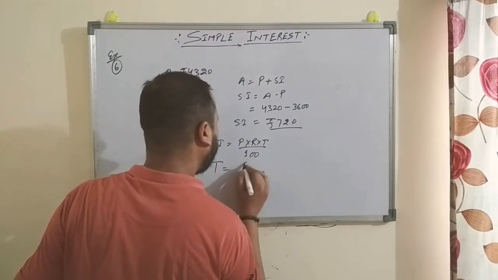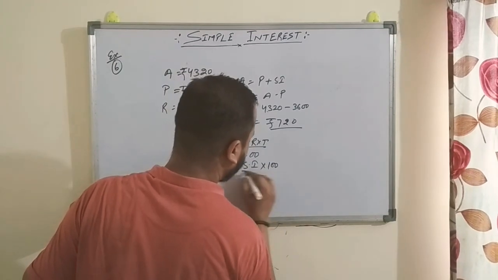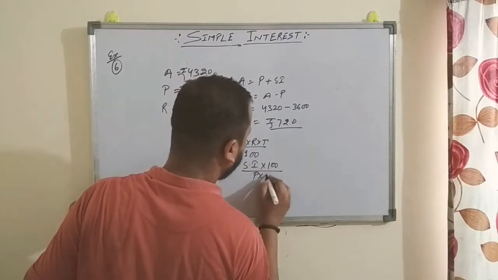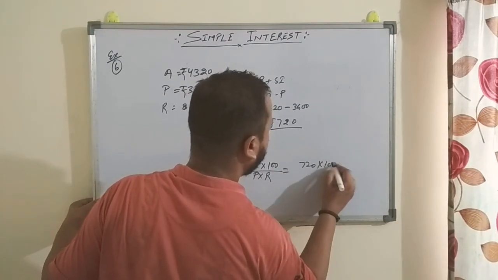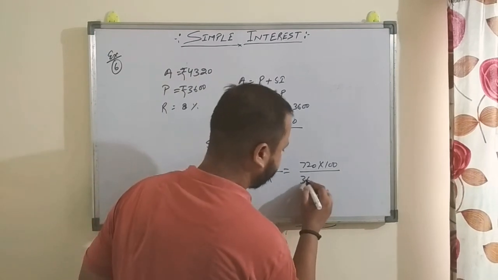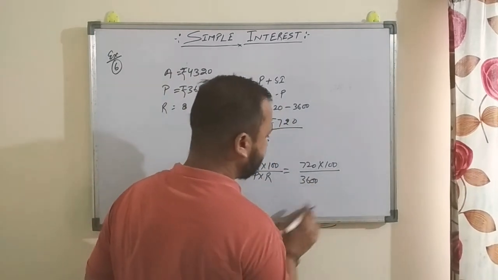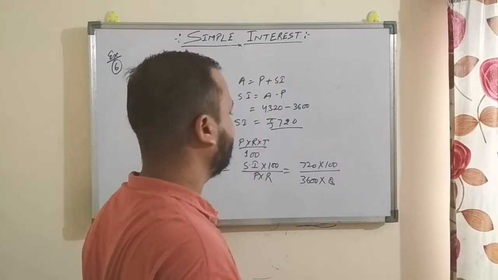So T is equal to SI into 100 divided by P into R. SI is 720 rupees into 100 divided by principal, which is given as 3,600 rupees, and rate of interest is 8.